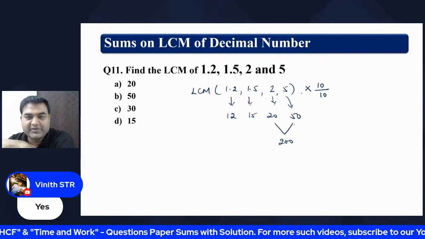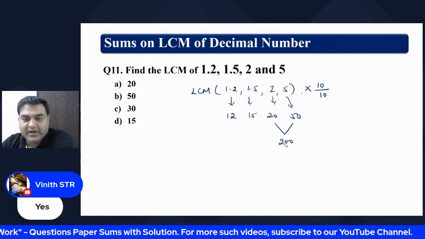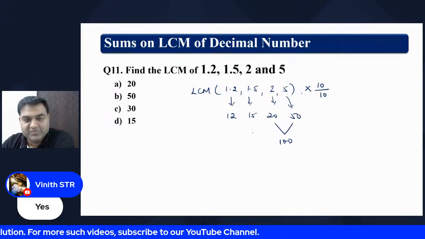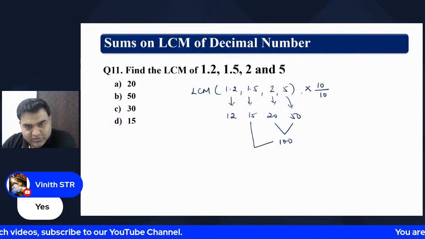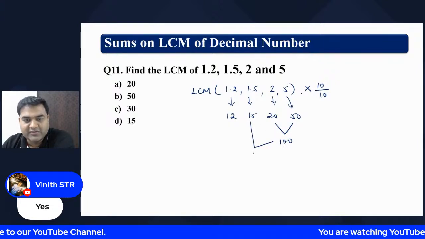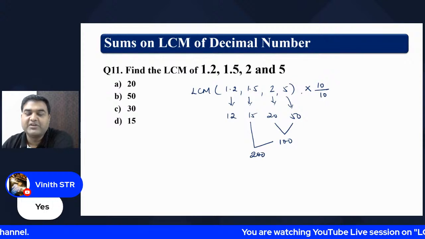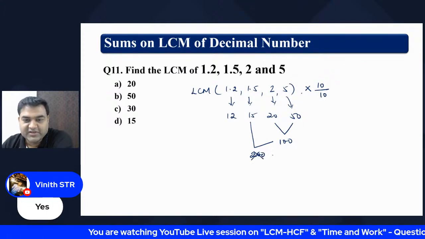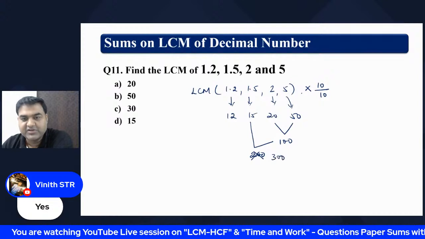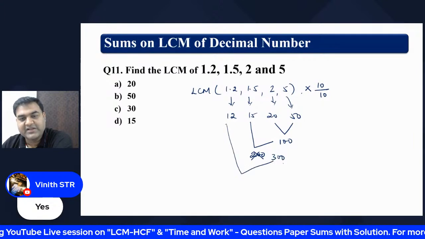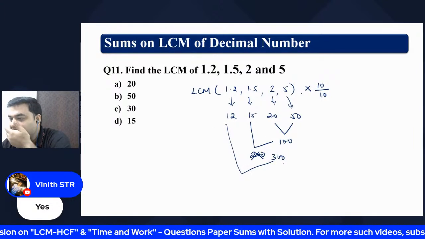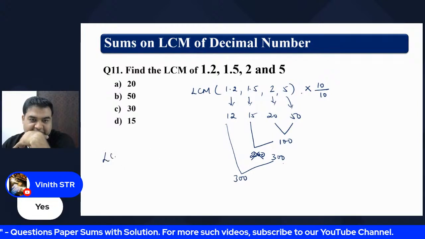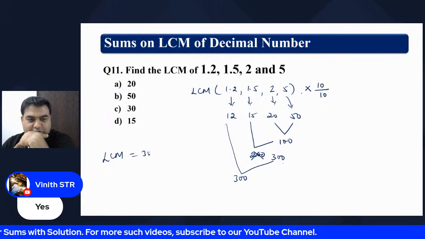50. 20 cannot divide 50. 50 into 2, okay, 100. Let's see, 100. 50 into 200, 5 times. No problem. Now let's see these two. 15 cannot divide 100. So 200. 15 cannot divide 200 as well. So 200 is also not there. So what is next? 300. Yes, 300 is there. And 12 times, if you see 300, what is the answer? LCM is 300.